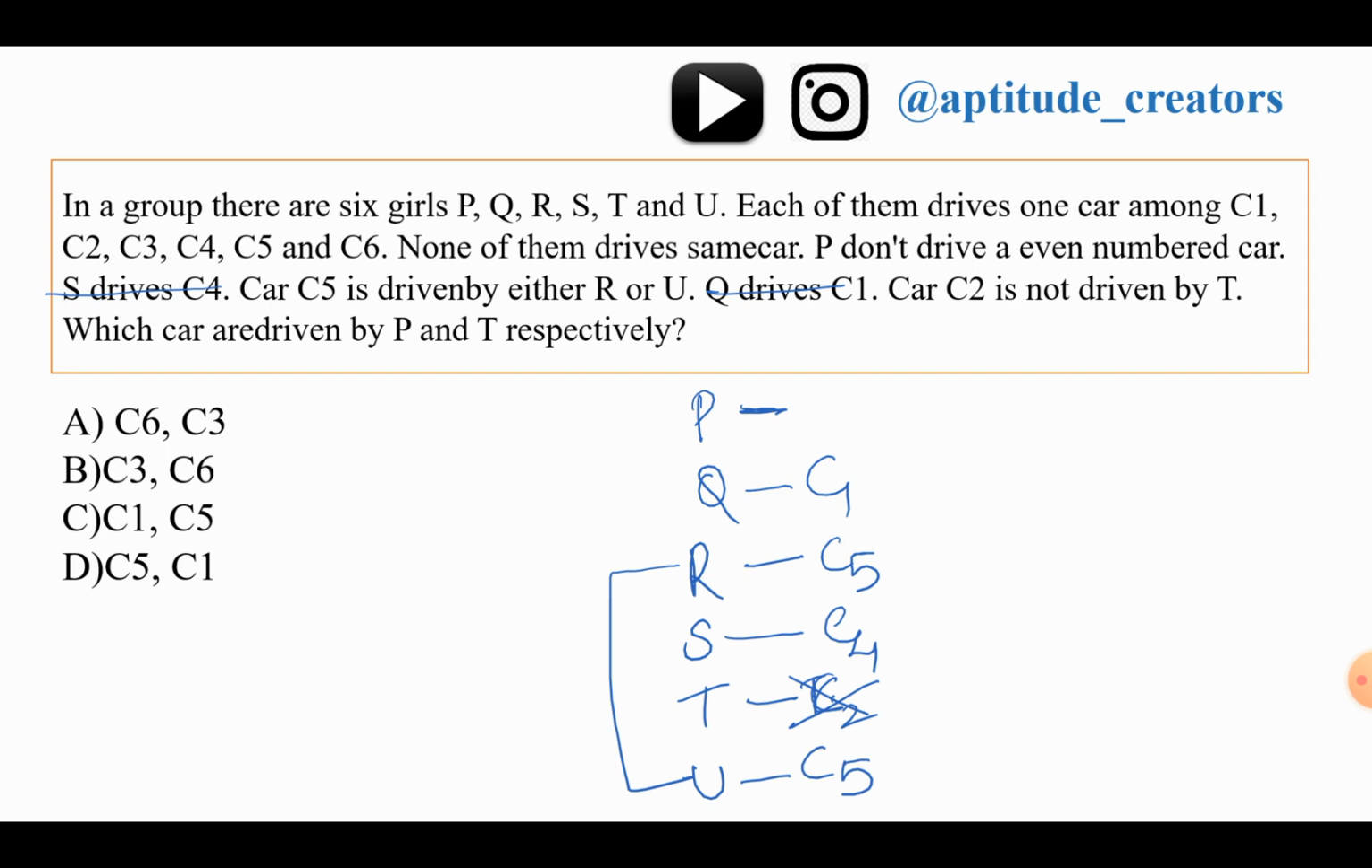What is left of the odd number cars? That is C3. Now can I fix P as C3? Yes, P is C3 and Q is C1. Now what about the left of the cars? T is not C2, so the remaining car is C6. Yes, T is C6. What he is asking: which cars are driven by P and T? P is C3 and T is C6. Answer is option A. I hope it will be clear.